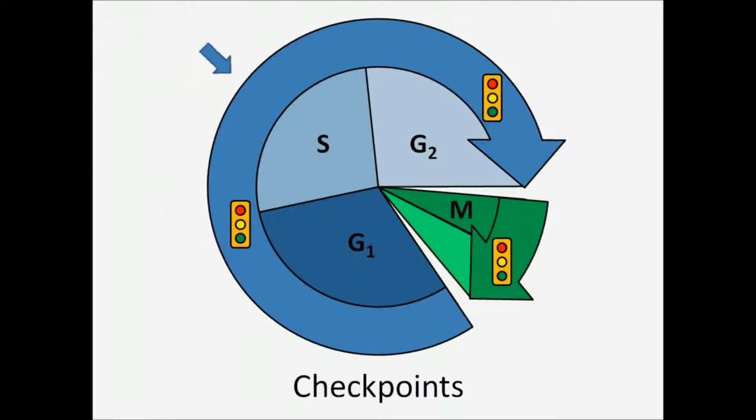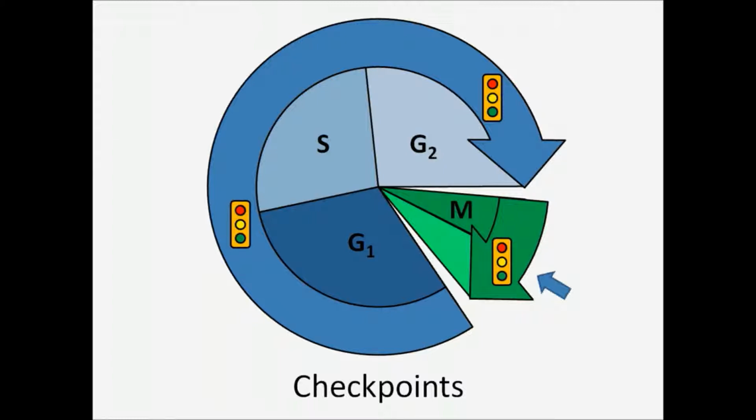Following DNA synthesis during S phase, the G2 checkpoint gives the cell a chance to look for any DNA damage or mismatch bases that may have been introduced during replication. The cell will arrest its progression through the cell cycle at the G2 checkpoint until these errors can be corrected. Finally, during mitosis, a third checkpoint assures that during metaphase, all chromosomes are connected to the mitotic spindle at their kinetochore. Until each chromosome is attached, their kinetochores issue a wait signal, instructing the cell not to separate the sister chromatids and advance to anaphase.